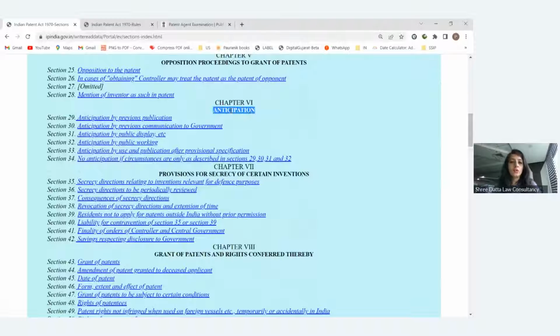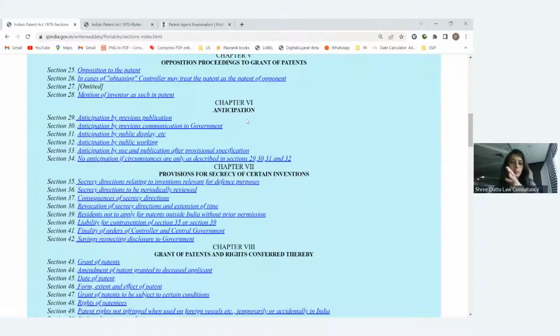Now, anticipation, as I told, is if any patent application or research article or review article, any document, either patent or non-patent literature, or anything which becomes a disclosure for your patent application or your invention, that is known as anticipation. This chapter is very important, as many scenario-based questions can be asked. So they have given the different types of anticipation.